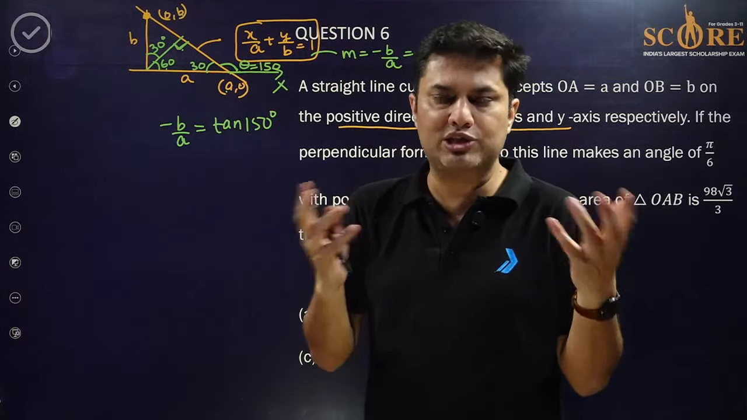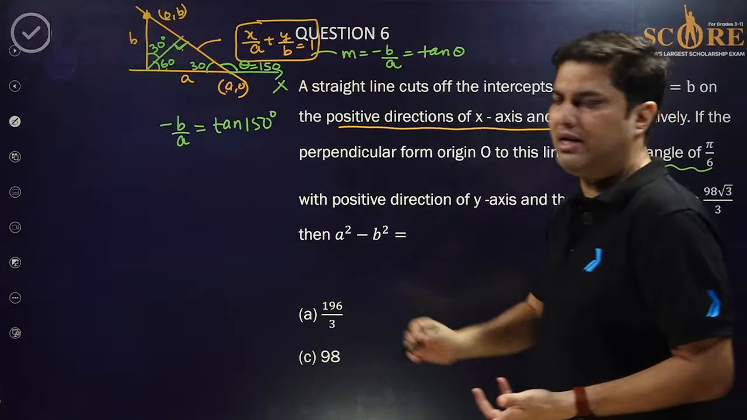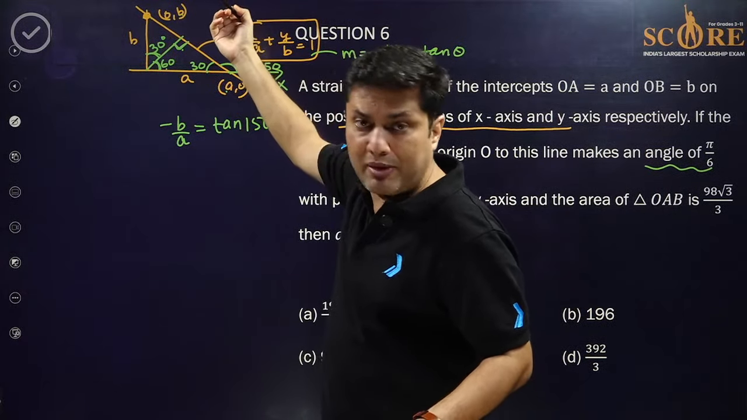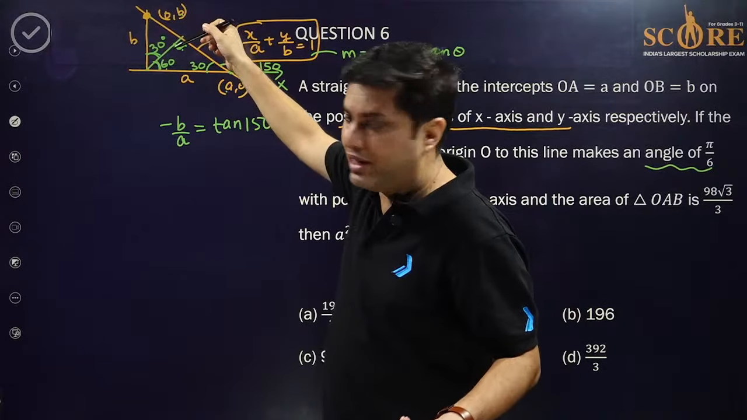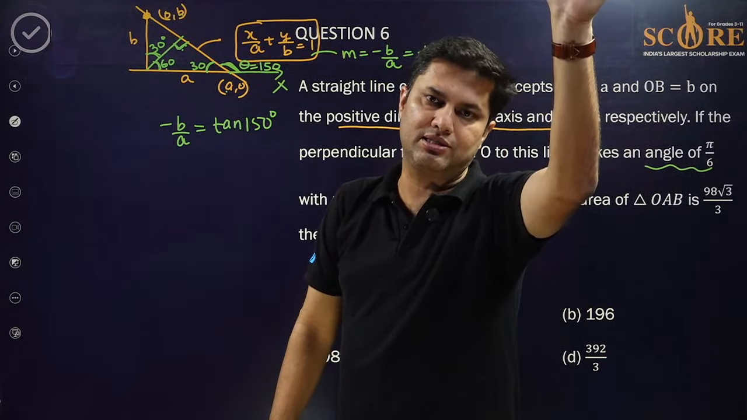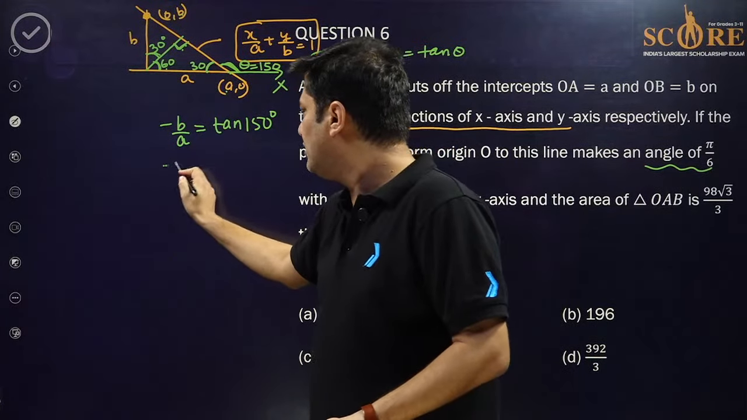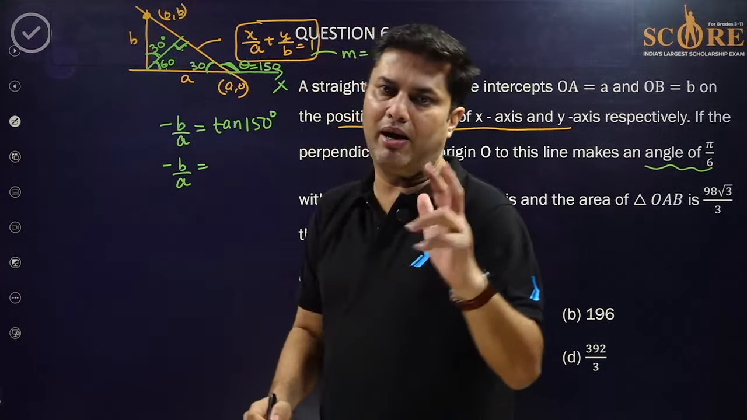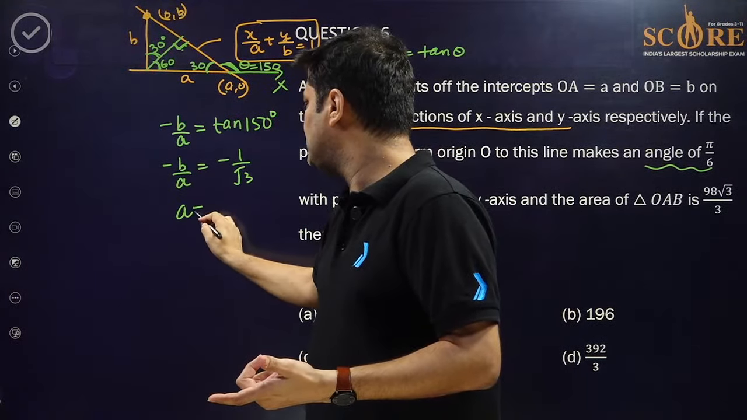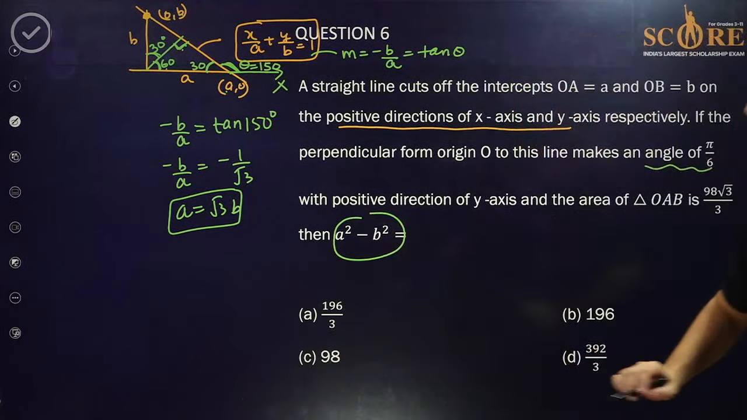If someone asks me, sir, what's the use of this 30 degrees given? I'll tell that this is 30 degrees given in the question. So this is 60, this is 90, obviously perpendicular. Angles in a triangle is 180, so this is 30, so this is 150. So 150 is the angle made by the line with the x-axis. So tan 150 is the slope. The slope is minus b by a, that is tan 150, and everyone knows tan 150 is minus tan 30, 180 minus 30, so minus 1 by root 3. So a is equal to root 3 b, the first relation we have, because ultimately we want a square minus b square.